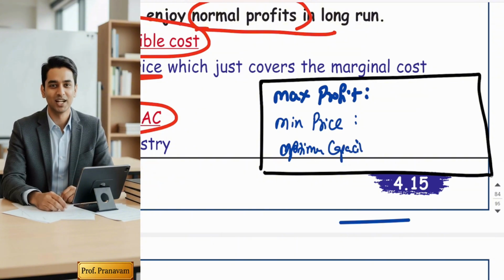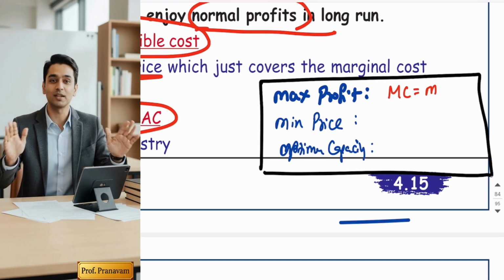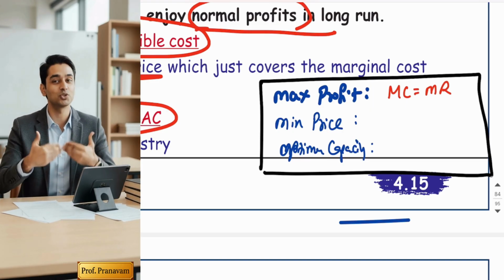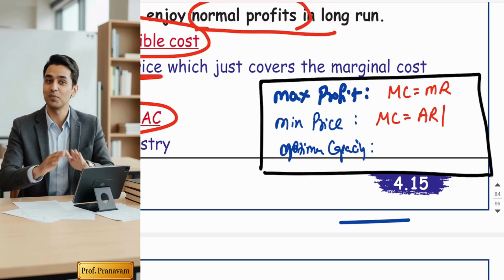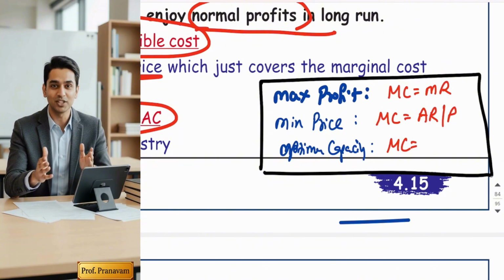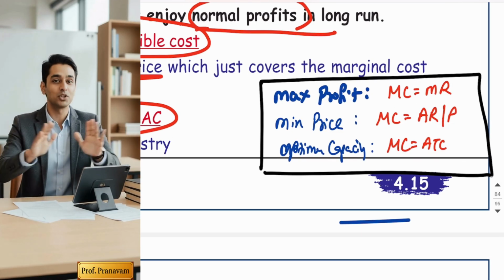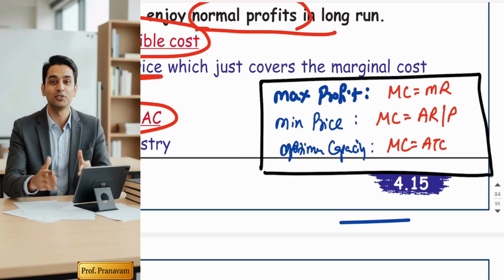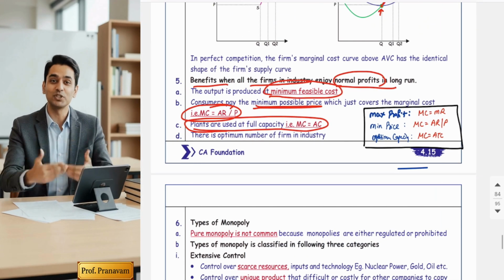See what the link-ups are. When they ask you maximum profit, that means the formula is MC is equal to MR, and MC cuts MR from below. This is the sign of maximum profit. When they say minimum price paid by the consumer, it's MC is equal to AR, or I can say price. You have to memorize this. And when I say optimum capacity, it is MC is equal to ATC. See, all three formulas are equal to marginal cost only. MC is equal to MR, MC is equal to AR, and MC is equal to ATC. So different terms, different formulas. Okay, hope you got it.